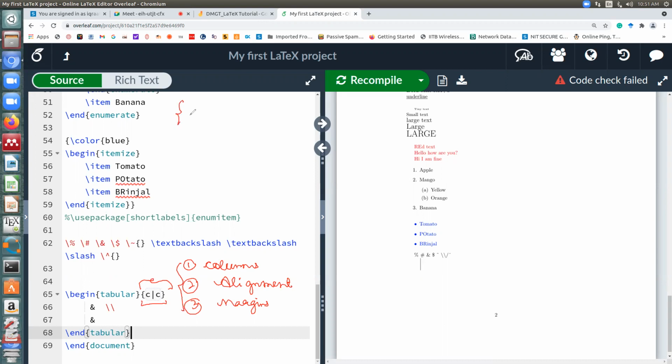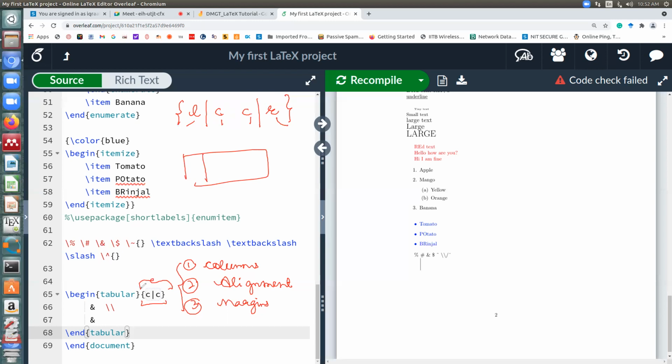Suppose I write L C C R. I have written four characters. How many columns would it mean? It would mean four columns. The number of characters I write means how many columns. And whether I write L, C, or R tells you the alignment. So the first column will be left aligned, the second and third will be center aligned, and the last one will be right aligned. Now if between these characters I put a margin, then the table would have a margin between the first and second and between the third and fourth.